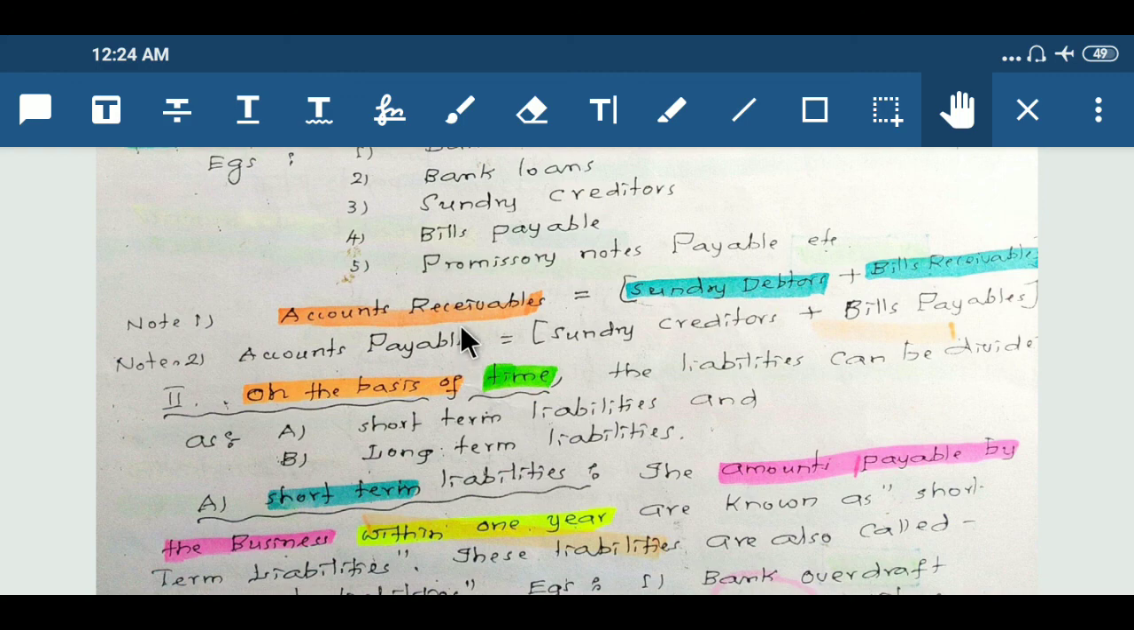Here, accounts receivable equals sundry debtors and bills receivable. Next, accounts payable equals sundry creditors and bills payable.